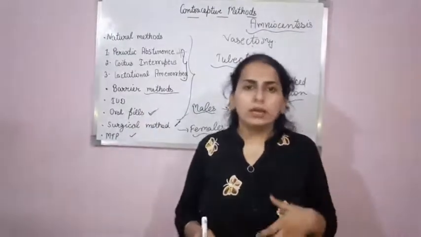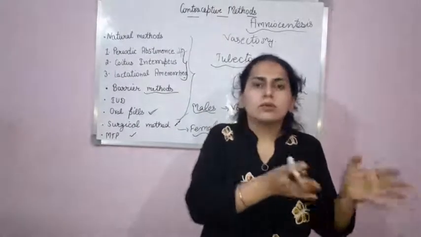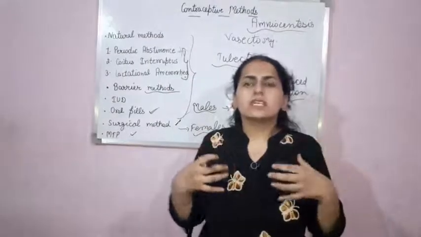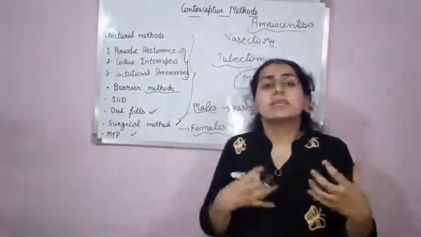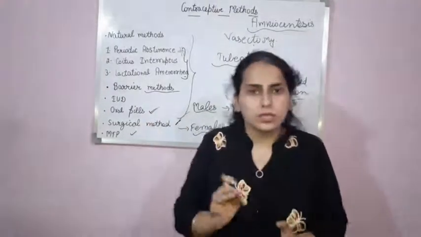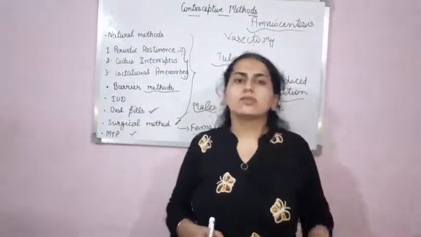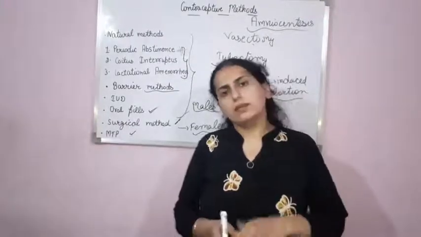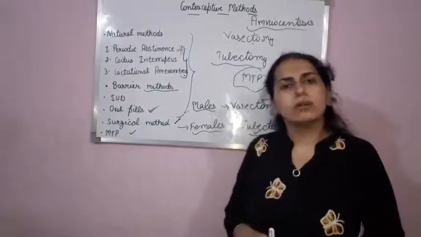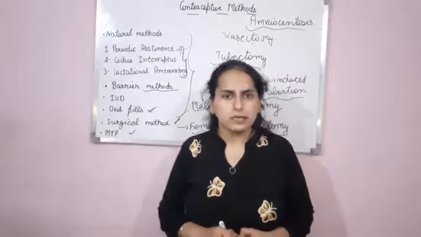Next is oral pills. They are taken orally. They are generally either progesterone or a combination of progesterone and estrogen hormones. They change the menstrual cycle in the female and imbalance the hormones. Next is the surgical method, in which surgery is done, which is also known as the sterilization method. It is tubectomy in the case of a female and vasectomy in the case of a male. And the last one is MTP, that is medical termination of pregnancy.